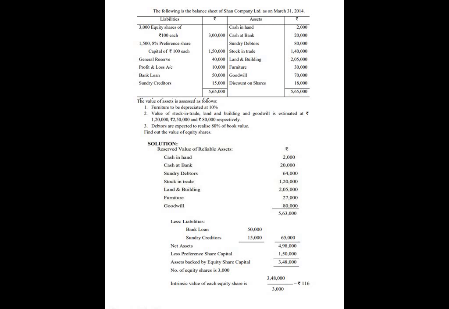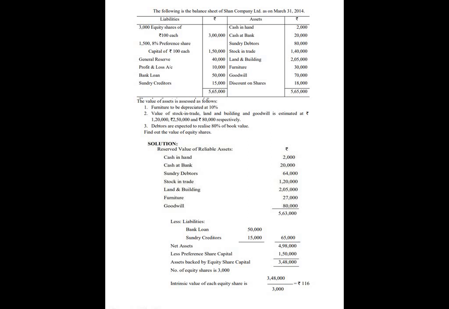Then we come to the asset side: cash in hand 2,000, cash at bank 20,000, sundry debtors 80,000, stock in trade 1,40,000, land and building 2,05,000, furniture 30,000, goodwill 70,000, discount on shares 18,000. Altogether 5,65,000. The value of assets is assessed as follows. Furniture to be depreciated by 10%. Value of stock in trade, land and building and goodwill is estimated at rupees 1,20,000, 2,50,000 and 80,000 respectively. Debtors are expected to realize 80% of book value. Find out the value of equity shares.